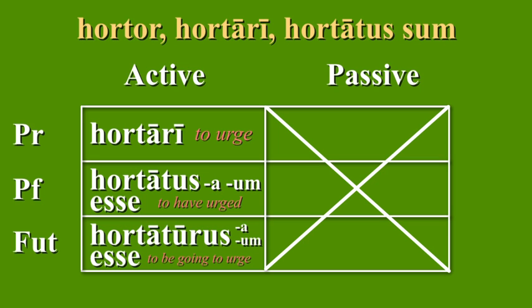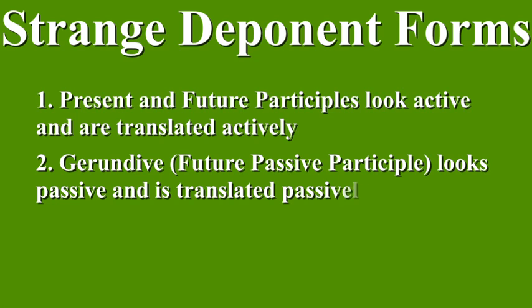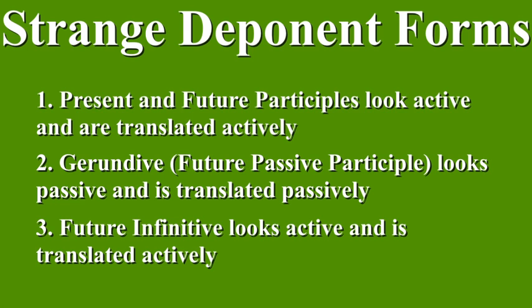So, deponents are verbs that look passive but are translated actively, with three exceptions. Their present and future participles look active and are translated actively. Their gerundive, that's the future passive participle, looks passive and is translated passively. And their future infinitive looks active and is translated actively.